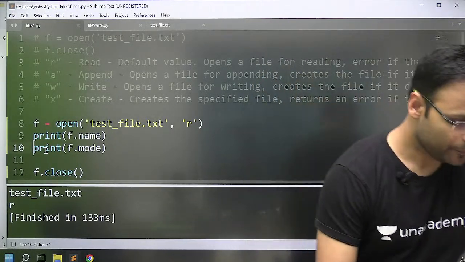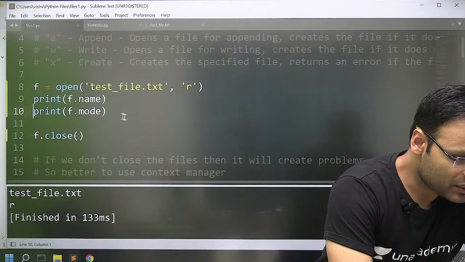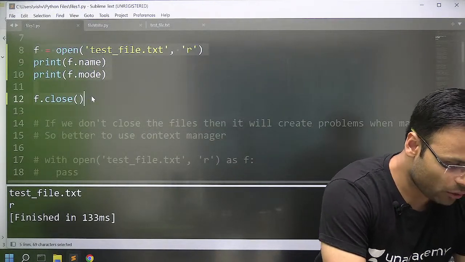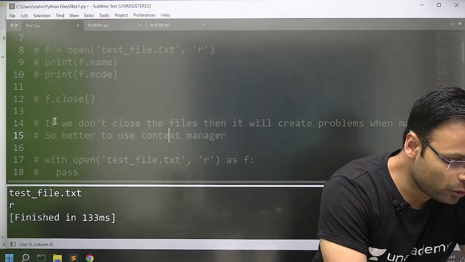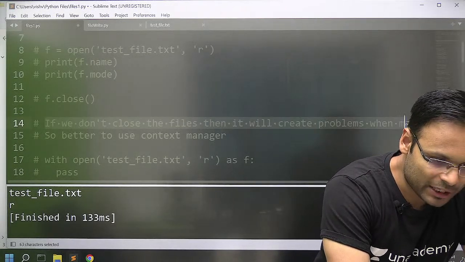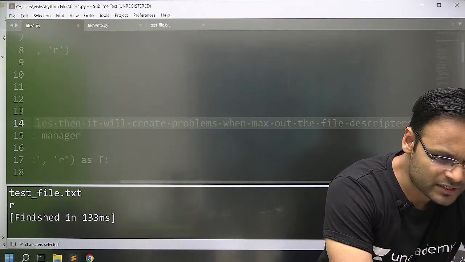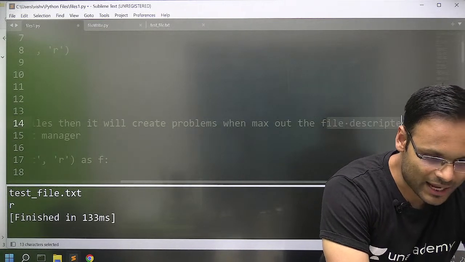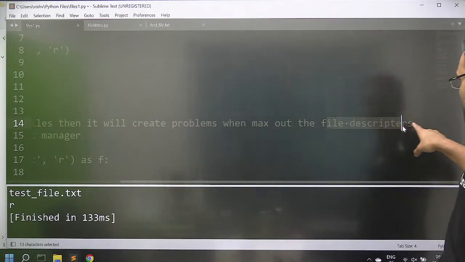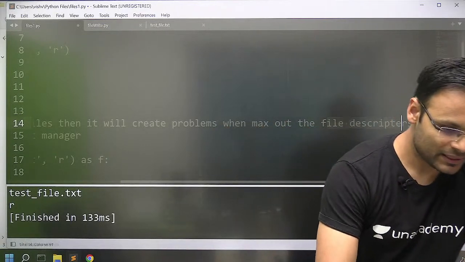Let's go ahead and let's try to understand this. As I have already told you, if we don't close the file, then it will create problems when we max out on the file descriptors. I guess you guys can read this, right? So what happens in that case?